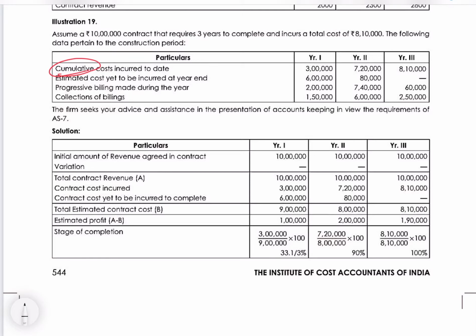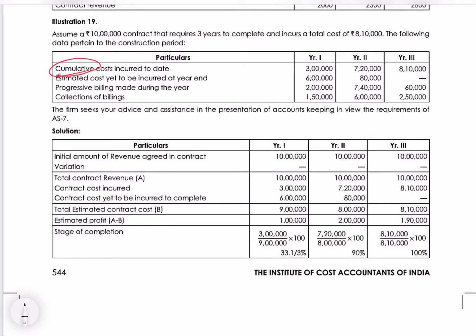Estimated cost yet to be incurred at year end means till the completion of the contract they may require to spend another 6 lakhs. Progressive billings made during the year are 2 lakh. These are the billings made by the contractor to the contractee, and collection of billings is the amount they have received, 1,50,000. Same way for year 2 and year 3 the details have been given.